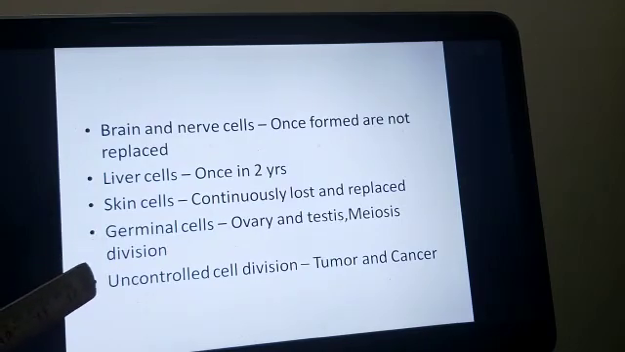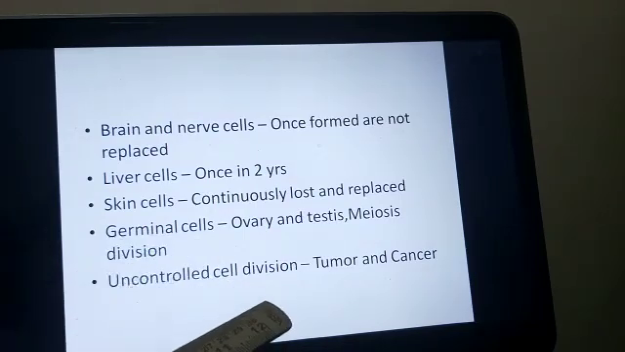Now next, uncontrolled division of the cell. What happens when the cells divide without any control? Uncontrolled cell division leads to tumors and cancers.